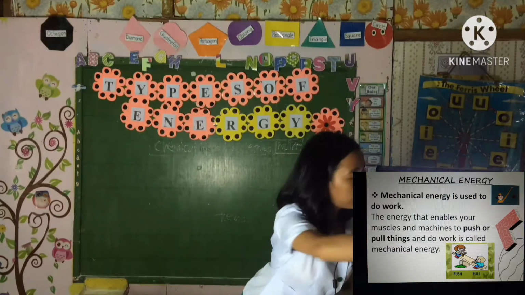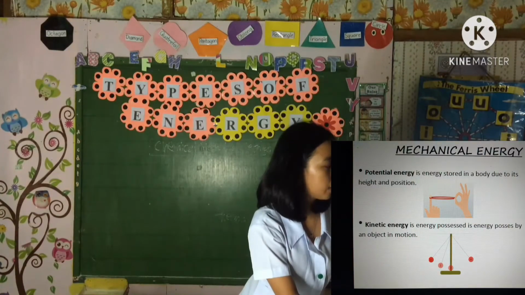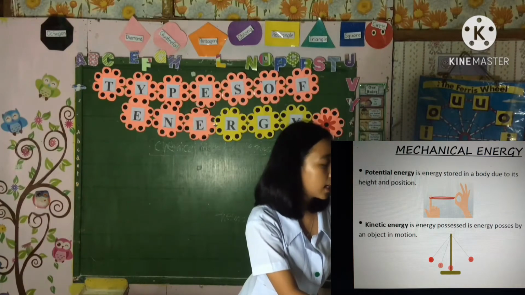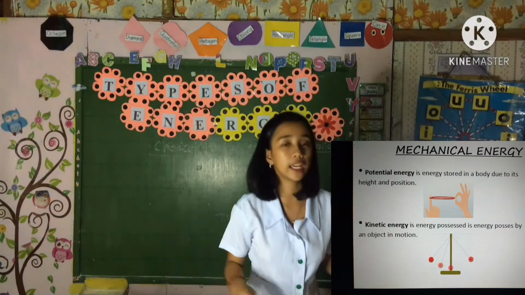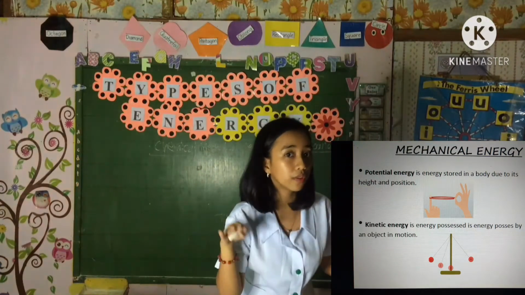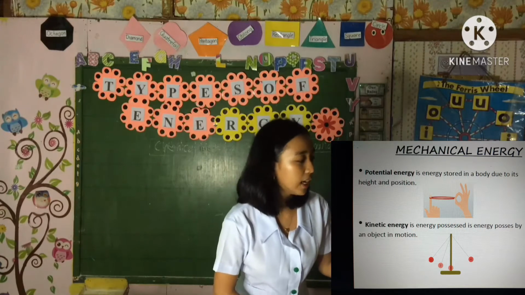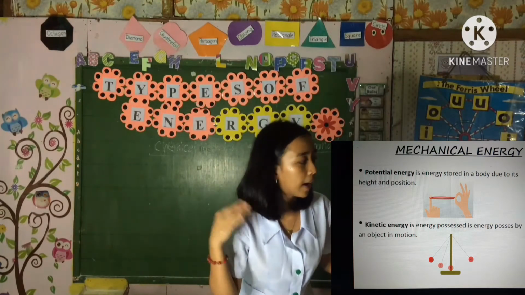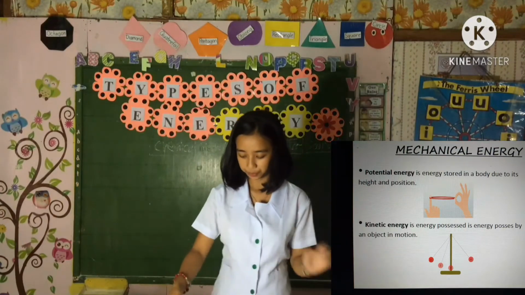There are two kinds of mechanical energy: potential energy and kinetic energy. Potential energy is energy stored in an object due to its height and position, while kinetic energy is energy possessed by an object in motion.